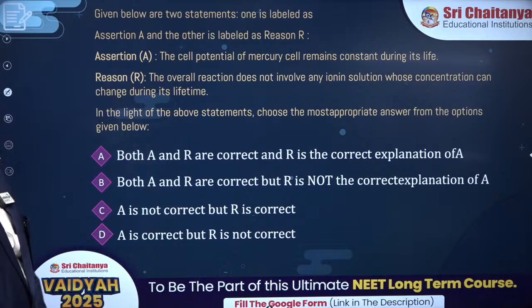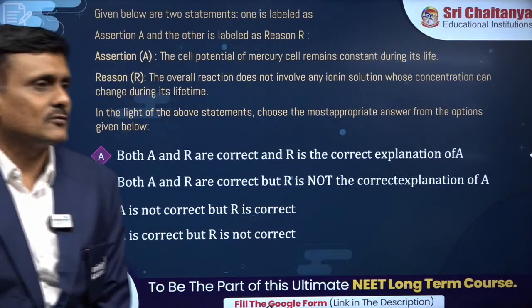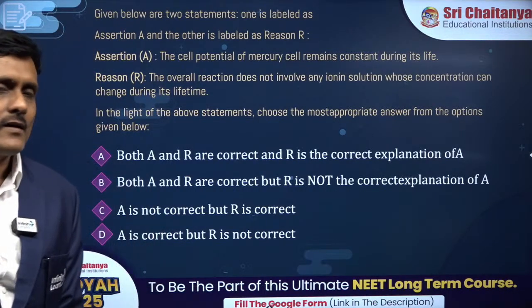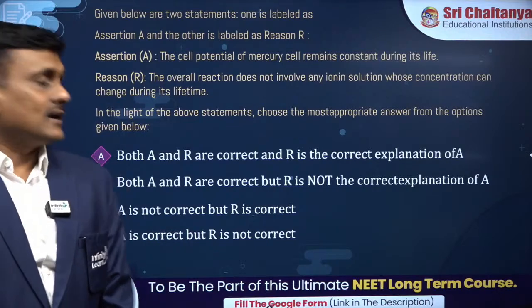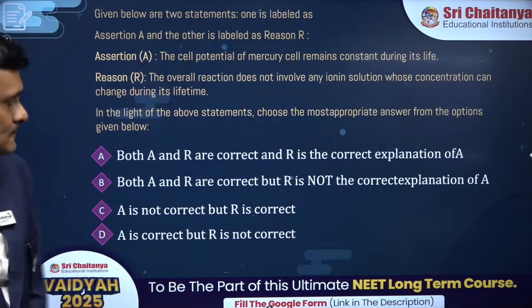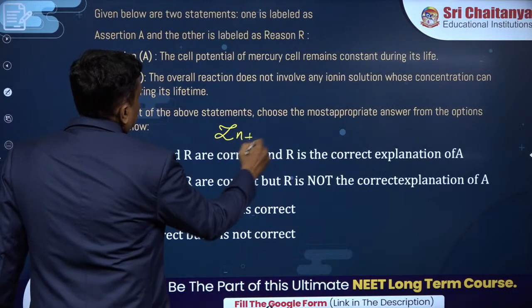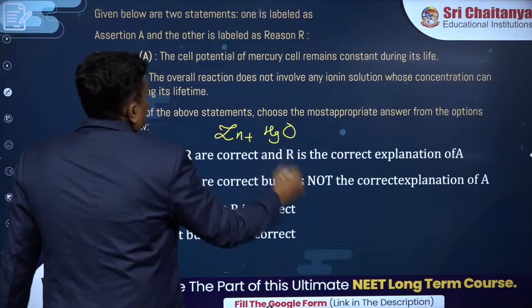You can see that cell potential of mercury cell remains constant during its life. It's a brilliant point, right? Now this has got nothing to do with the change in concentration of any of the active component. Could you please tell me the reaction that is occurring inside the mercury cell? Important: zinc plus HgO converting into